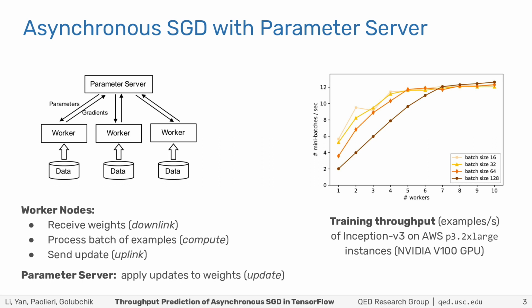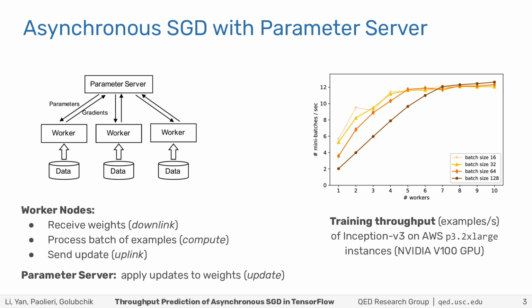In asynchronous stochastic gradient descent, there is no synchronization between the workers. The parameter server applies updates from the workers as soon as they are received, which can create different interleavings over time of the workers exchanging data with the parameter server. As we increase the number of workers, we expect the total number of examples processed in our cluster, which we call throughput, to increase as well. But throughput scales only sublinearly and actually saturates as we increase the number of workers. This happens because worker nodes saturate networking to and from the parameter server.